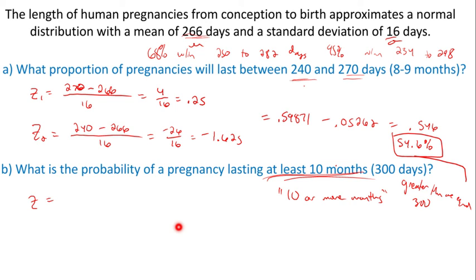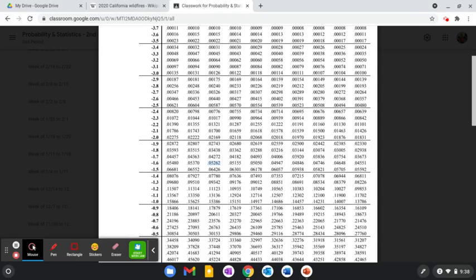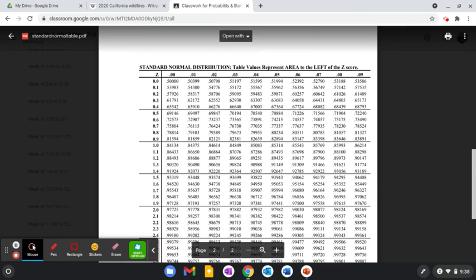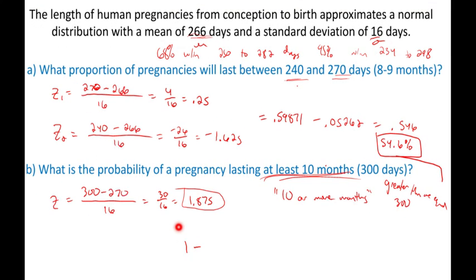So our z-score is going to be 300 minus 270 over 16. So we get 30 over 16, a little under 2. So 1.875 is our z-score. We're asking greater than, so greater than is going to be to the right. So it's going to be 1 minus our table value. So 1 minus the z-score of 1.87, and that's going to be over here. 0.96926.